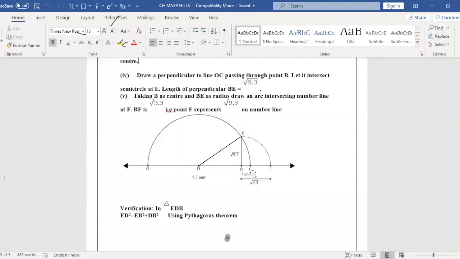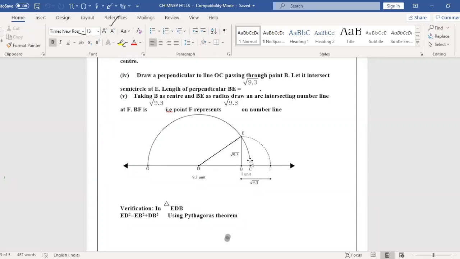Remember, children, if they give 9.3, you take one unit extra, 10.3. Then take more than half, bisect that line segment so that it divides 10.3 equally, OD equals DC. Then take OD or DC as radius and draw a semicircle.